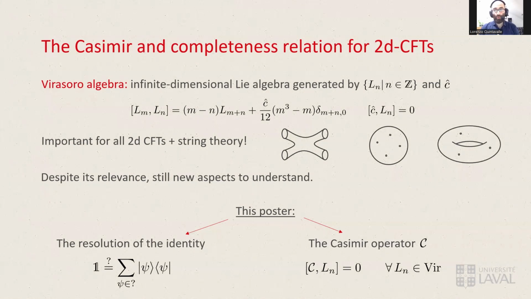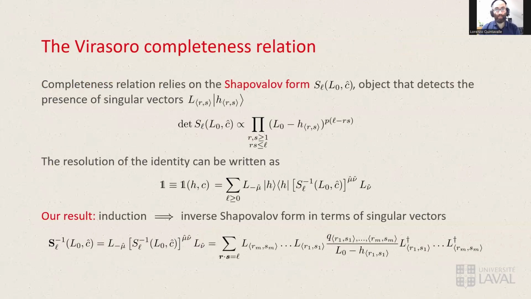And in the poster, we will focus in particular on two for which we could derive new expressions. The two things are the resolution of the identity, also known as the completeness relation, so the way to decompose the identity operator, in particular on Verma modules. And secondly, an expression for a Casimir operator, or rather a generalized Casimir operator for the case of Virasoro, which is going to be an operator that commutes with all of the generators of the Virasoro algebra, in addition to the central charge.